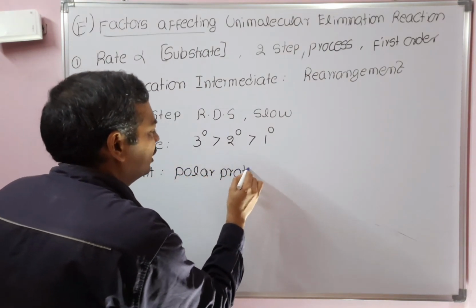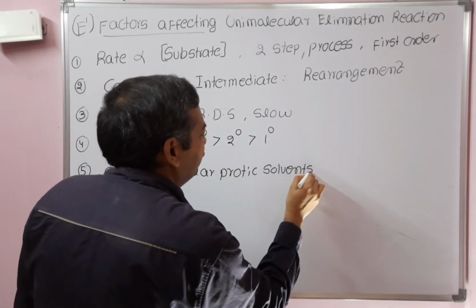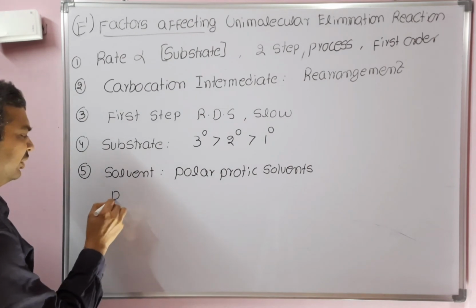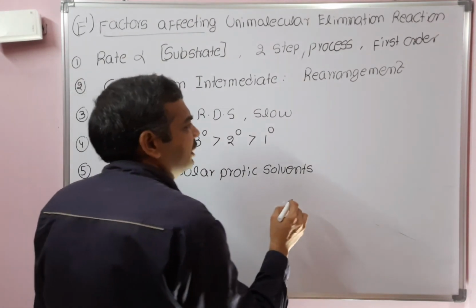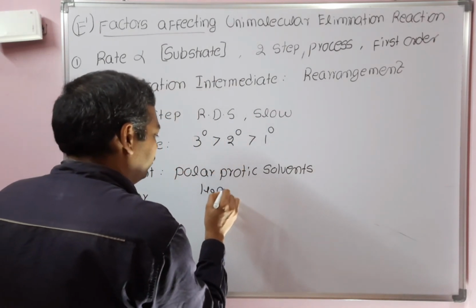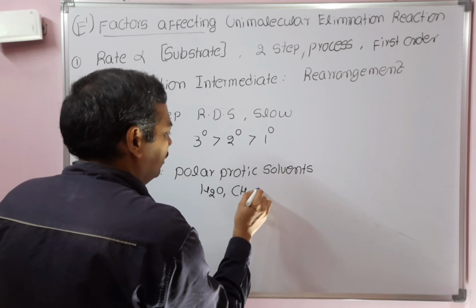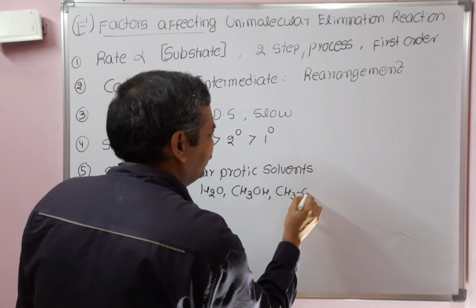Why polar protic solvents? First see polar. The examples of polar protic solvents are water, methanol, and ethanol, CH3CH2OH.